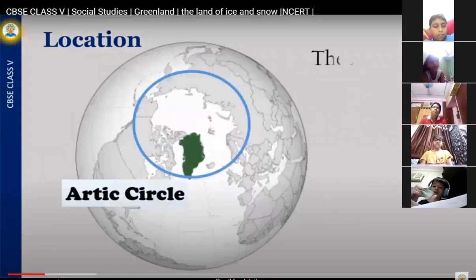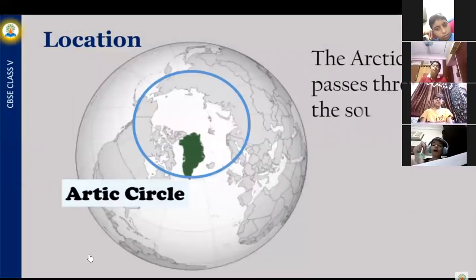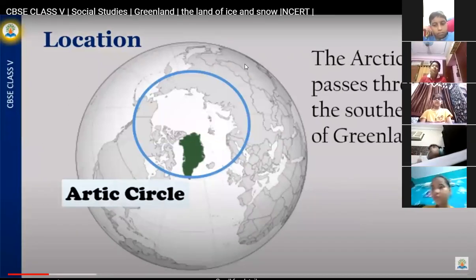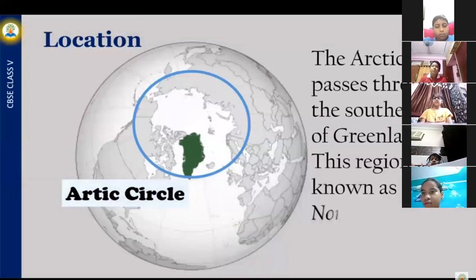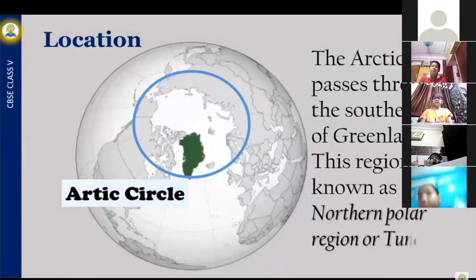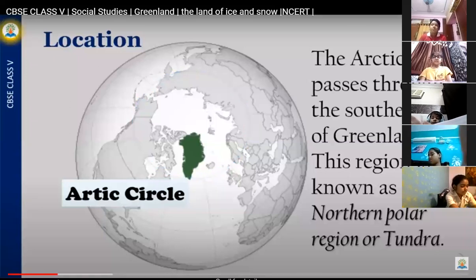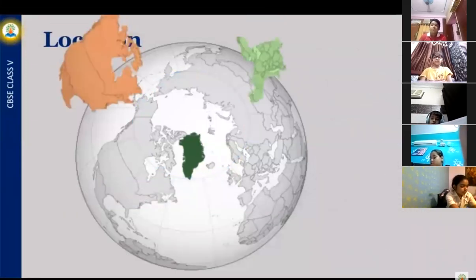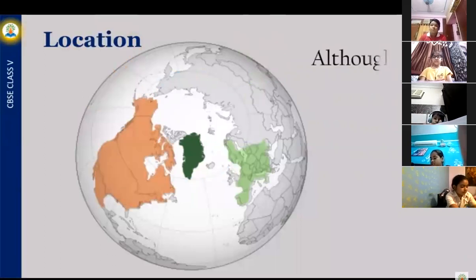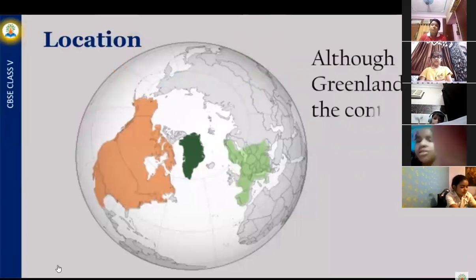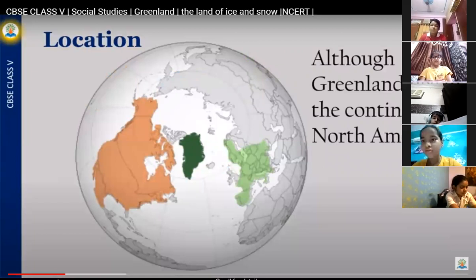The Arctic Circle passes through the southern part of Greenland. This region is known as the Northern Polar Region or tundra. Although Greenland lies in the continent of North America, it is part of Denmark, that is Europe.